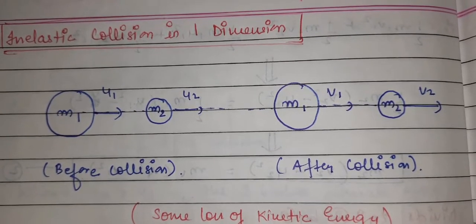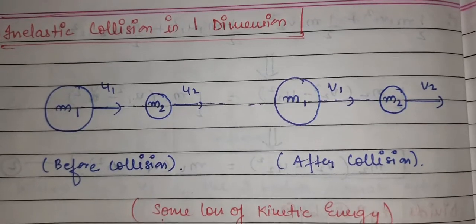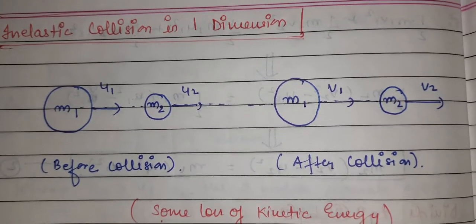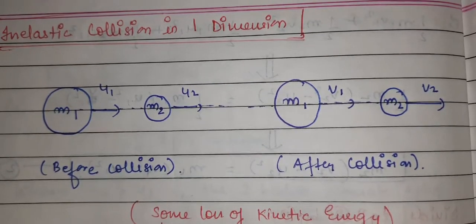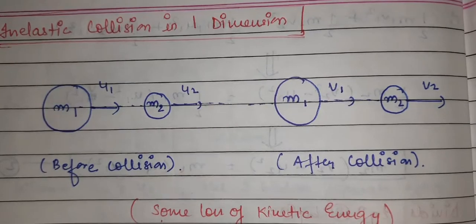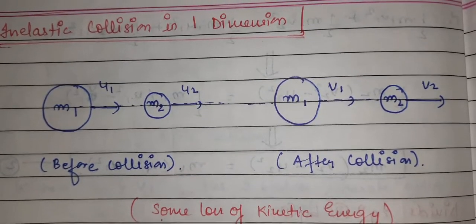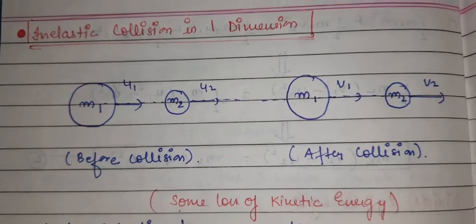Before starting this topic, let us talk about what an inelastic collision is. An inelastic collision is that type of collision in which there is a loss of kinetic energy, and if there is a complete loss of kinetic energy, meaning after the collision the bodies come to rest, in that condition we will call that case a perfectly inelastic collision. So let us start with inelastic collision in one dimension.